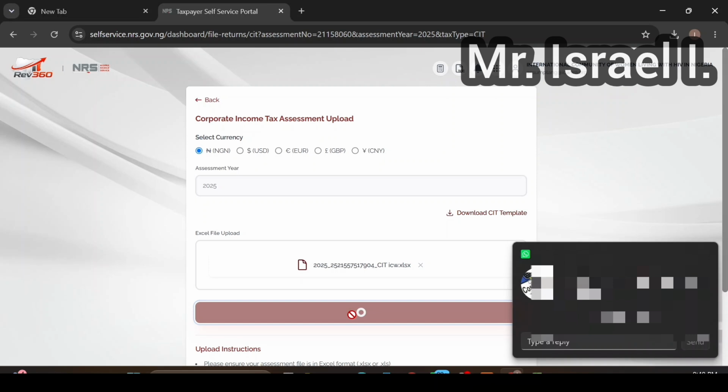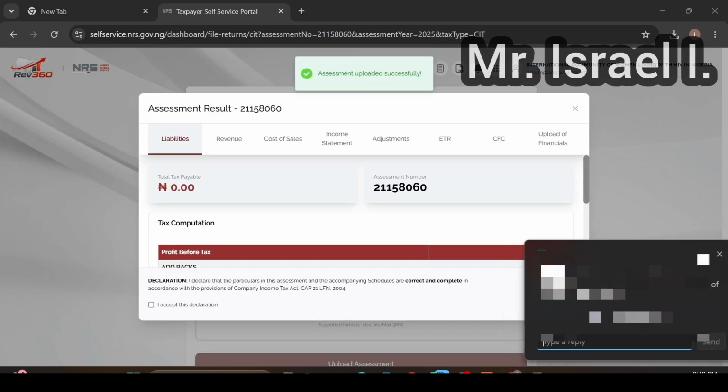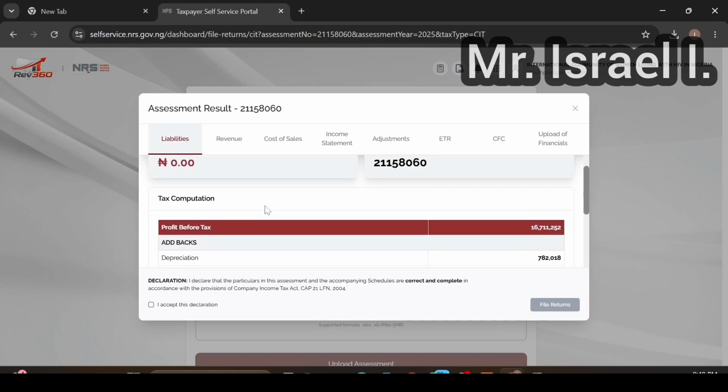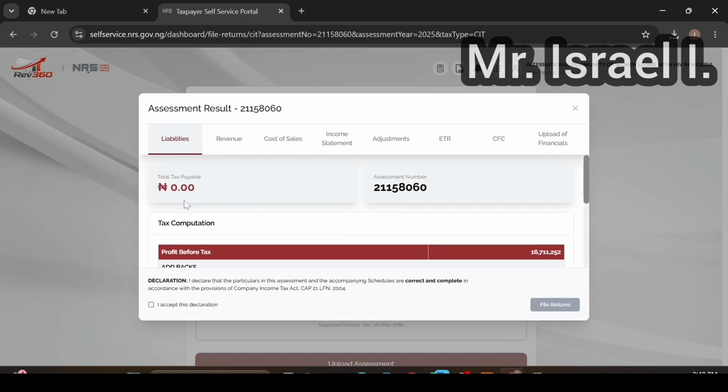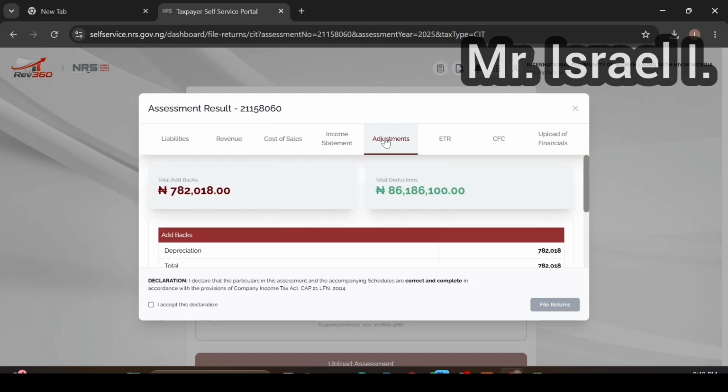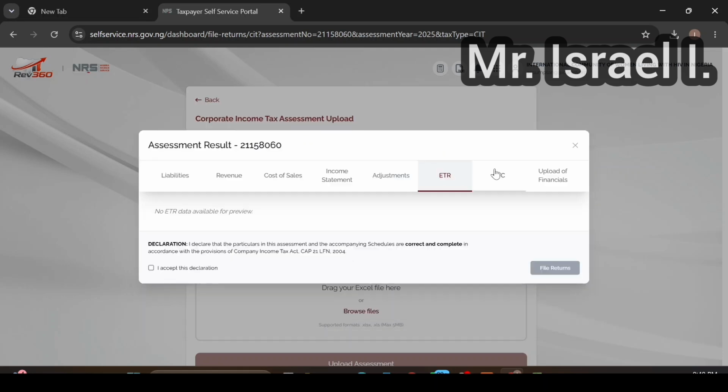This is the scan copy of the account here. If you check here now, you see that we don't have any tax liability that we're going to pay. So this NGO is not paying any tax liability. You check your revenue, check this, check this. So everything is in order.